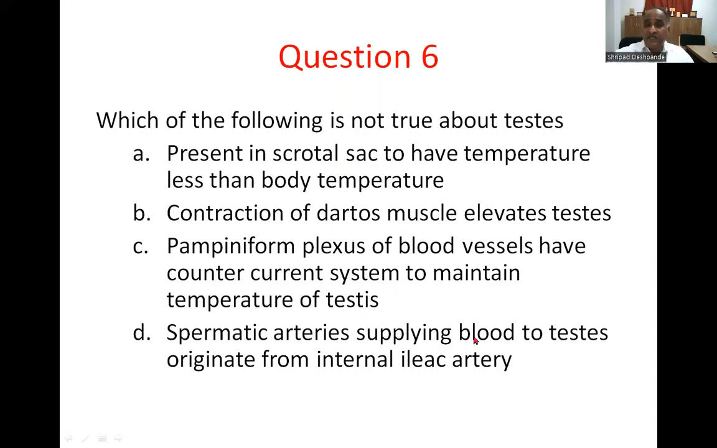And D, spermatic arteries supplying blood to testis originate from internal iliac artery. So option D is the answer for this question, because it is not true. Option D is not true, hence it is the answer. As you know, the spermatic artery, the internal spermatic artery or testicular artery, originates from the abdominal aorta. Here, what does it mean? Originate from the internal iliac artery, hence it is a wrong answer.